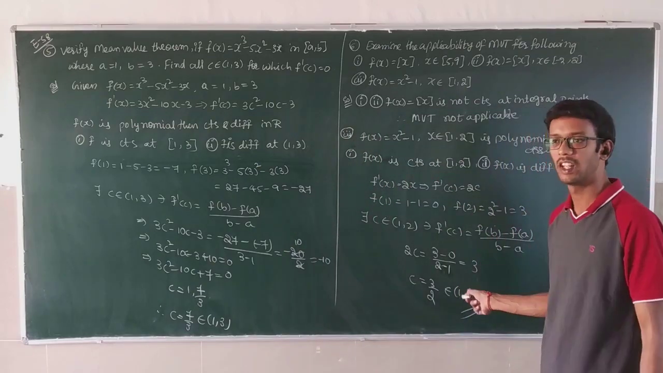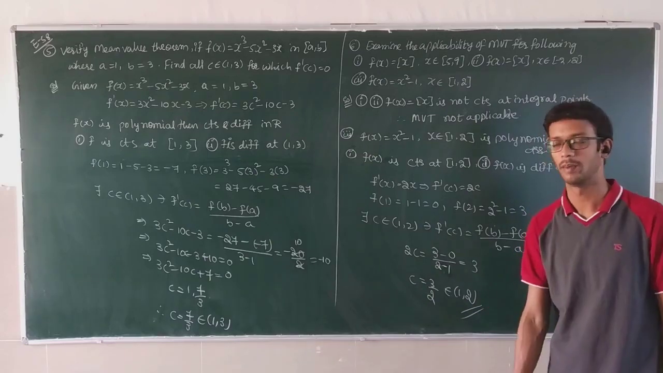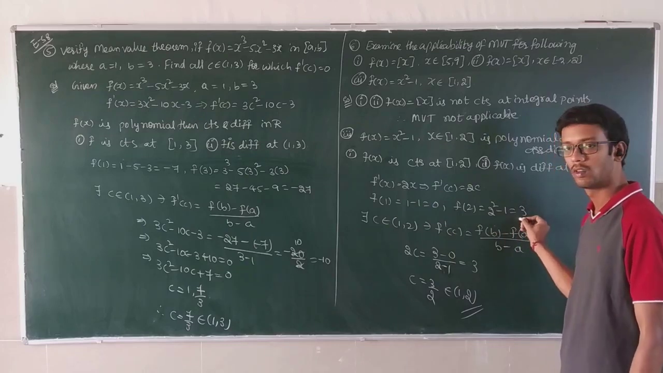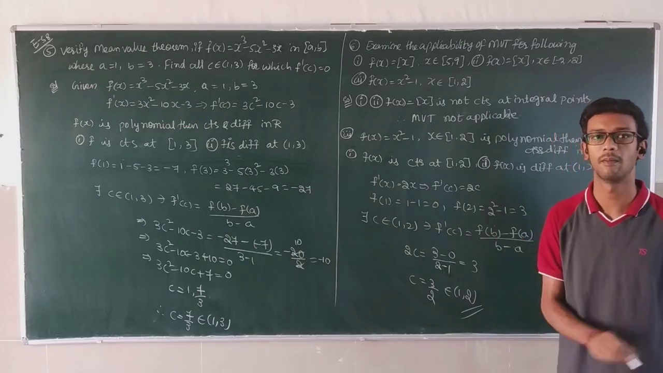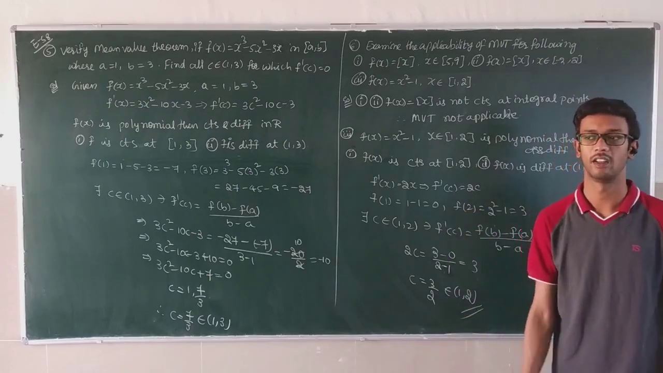Here Rolle's theorem is not satisfied, but the mean value theorem is satisfied. Why? Because f of 1 is not equal to f of 2, so Rolle's theorem is not satisfied. But here there is no need to check that one, so the mean value theorem is satisfied.